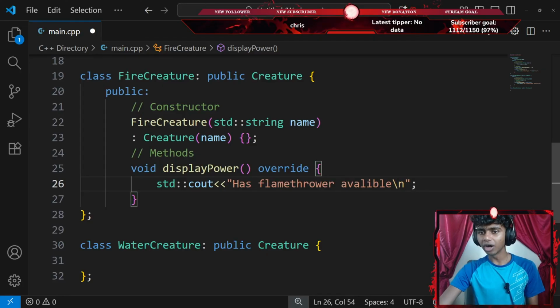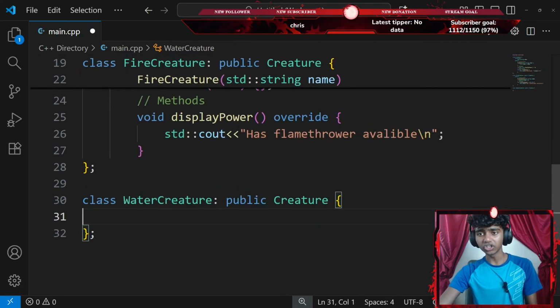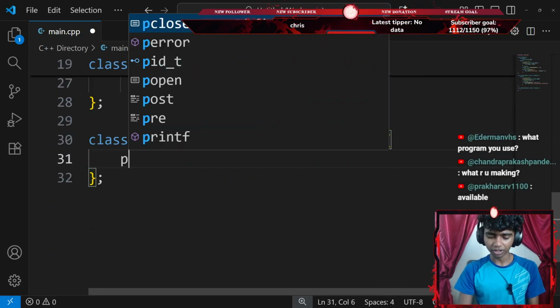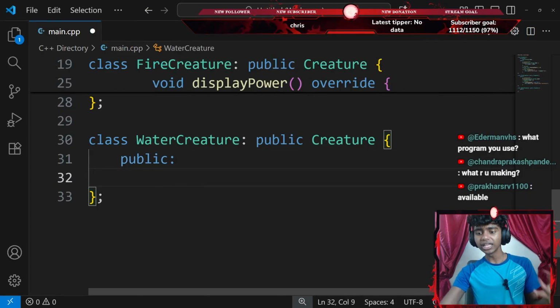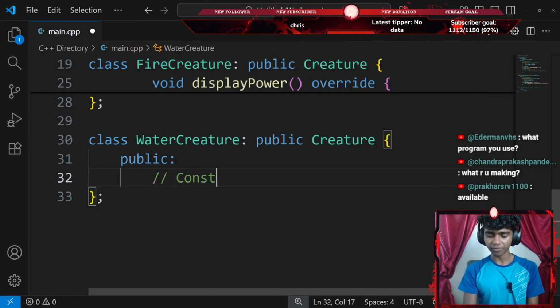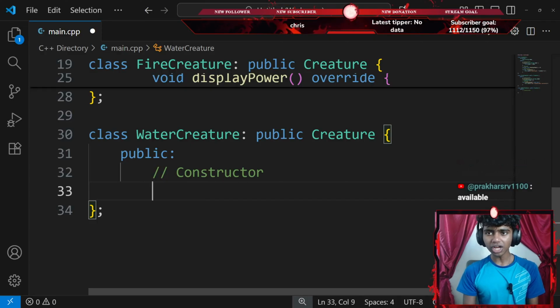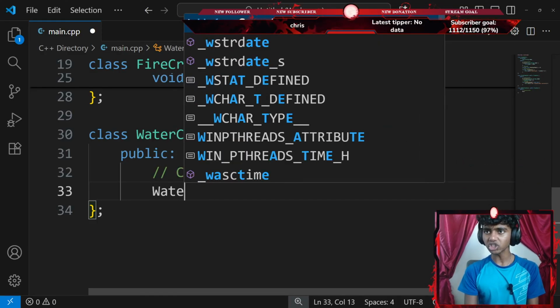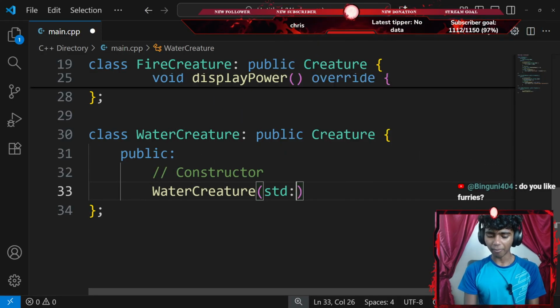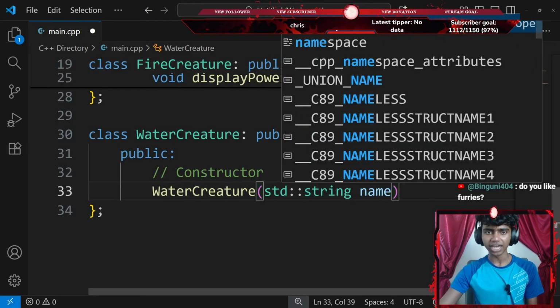That said, let's go ahead and do the same thing now for my water creature class as well. Firstly, I'm going to publicalize everything, and then add a comment that says something like constructor. For my constructor, let's create a constructor for my water creature class that requires a parameter of name, which is going to be a standard string.